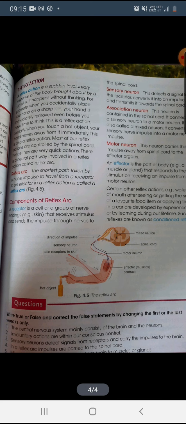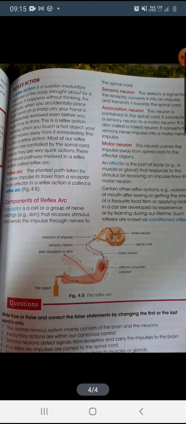Okay, the next is reflex action. A reflex action is a sudden involuntary response of our body brought about by a stimulus. It happens without any thinking. For example, when you accidentally place your hand on a sharp pin or on a hot plate, at that time only, immediately we remove our hand. This is the reflex action. In this reflex action, the neurons, our brain and central nervous system are all involved.